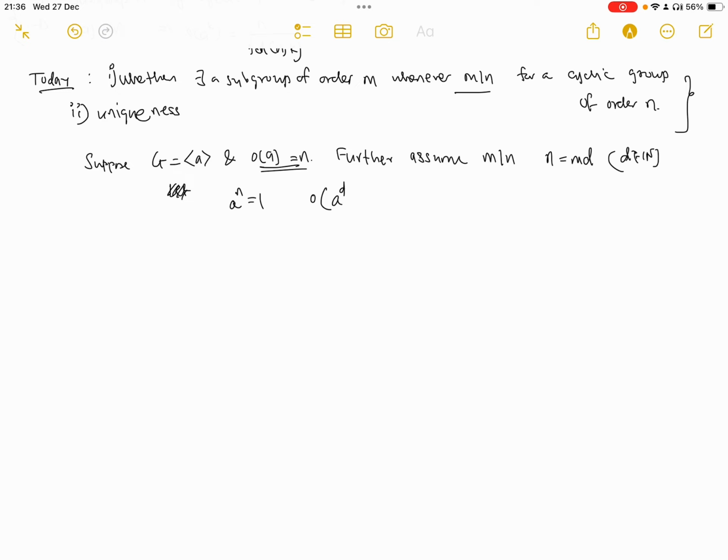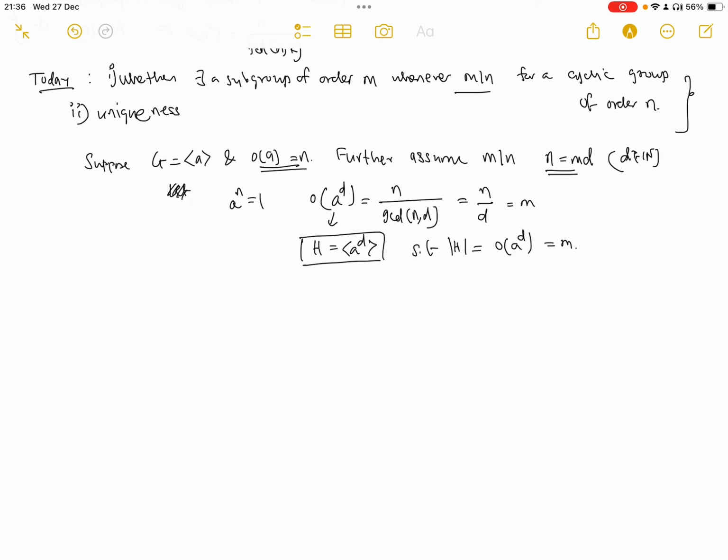So we'll take a to the power d. Let's see what its order is. By the formula that I proved last time, the order is n divided by GCD of d and n. But d divides n, so their GCD has to be d itself, which means the order is m. So we get an element of order m, and we can just take the subgroup generated by it. So this is a subgroup H, and the order of H is precisely the order of its generator, which is m. So we always get a subgroup for any divisor of the order of any finite cyclic group.